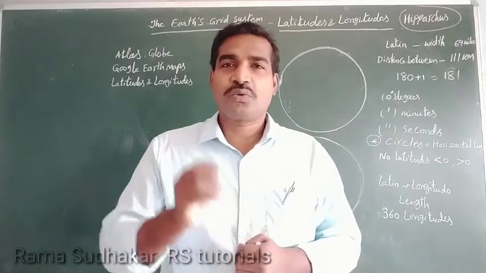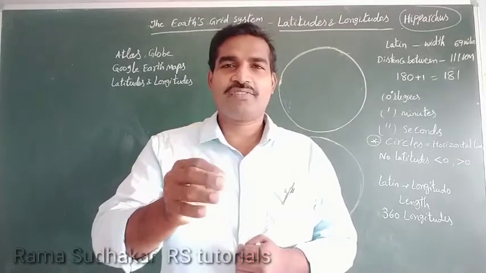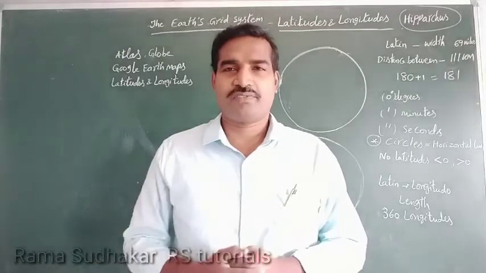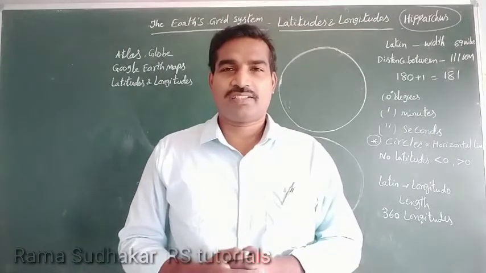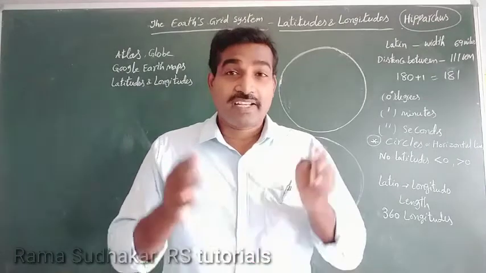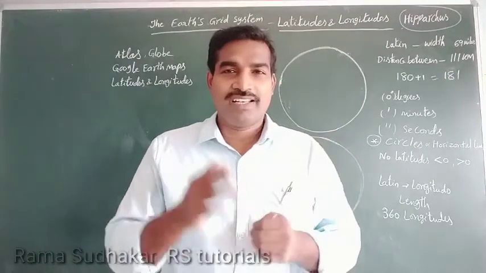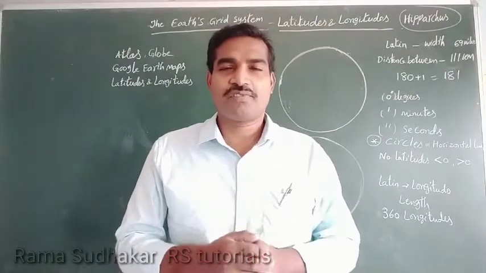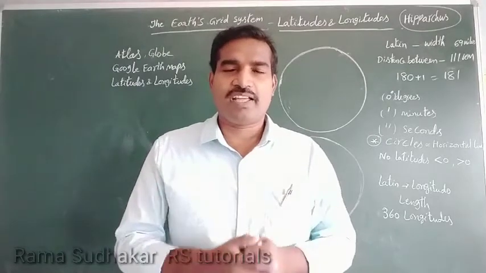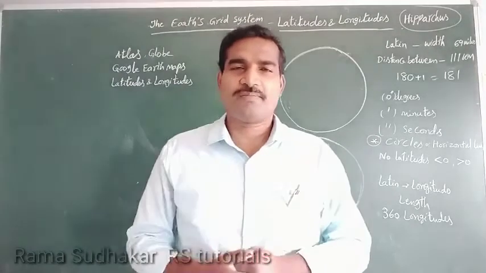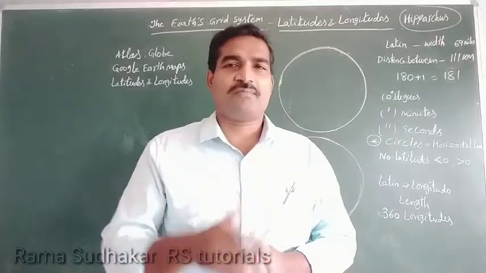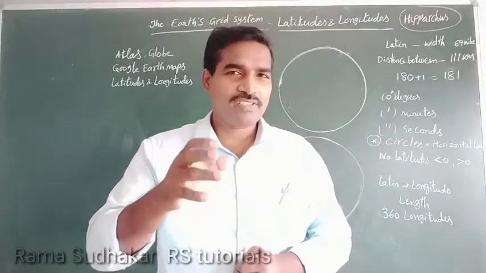Yes, through latitudes and longitudes. Understand, the network of latitudes and longitudes on the globe is known as the grid system. What is the use of this grid system?